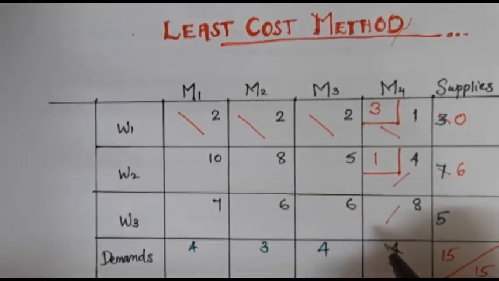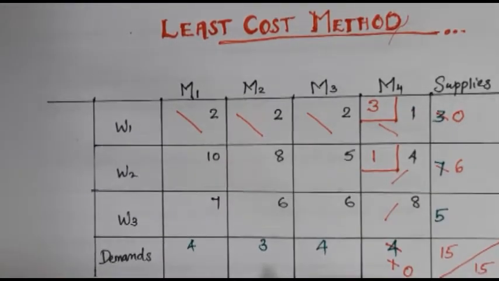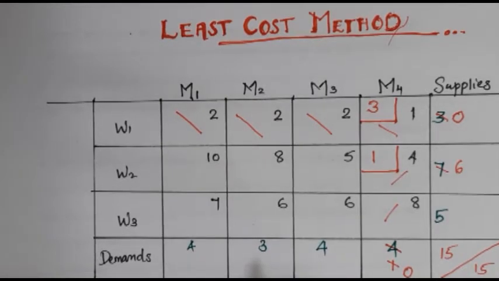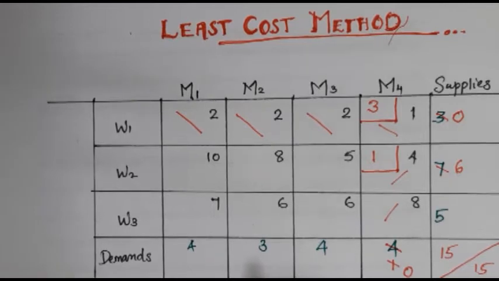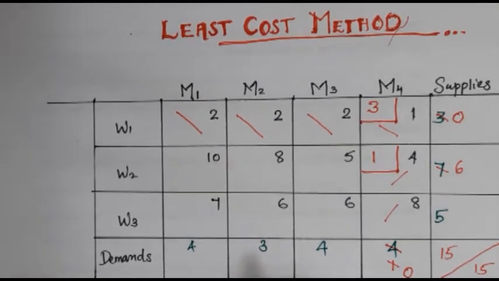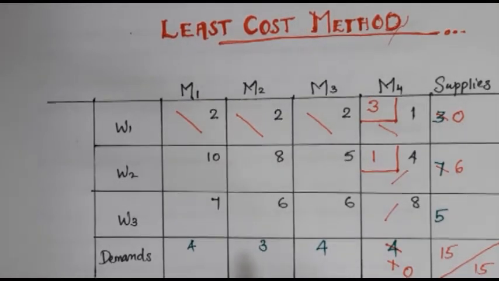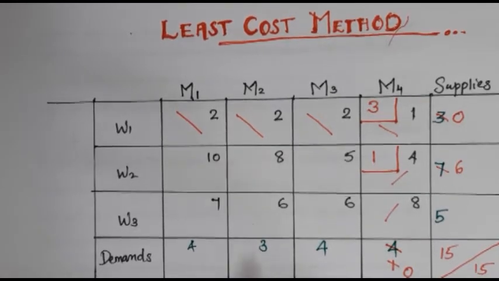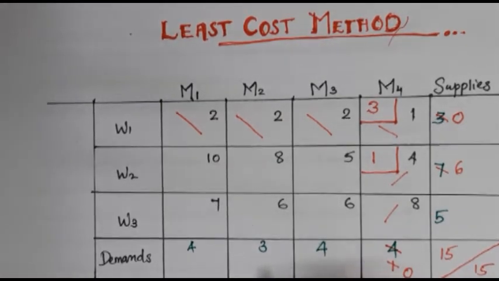all the cells. One thing I would like to point out here. If 2 cells have equal cost, we can't pick any one randomly from them for allocation. In such cases, use the cell where maximum allocation is possible to satisfy the demand. If 2 supplies are the same, which are maximum, then we can select the cell with the most demand. Again, we can do the same procedure here.